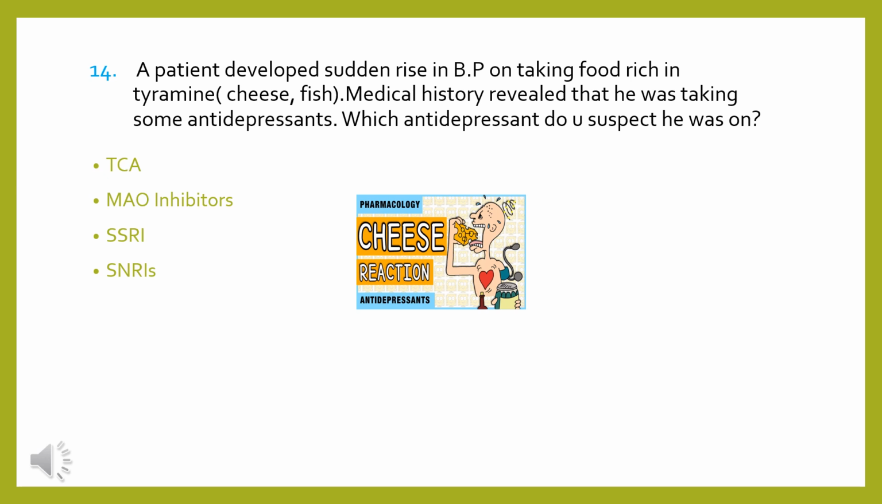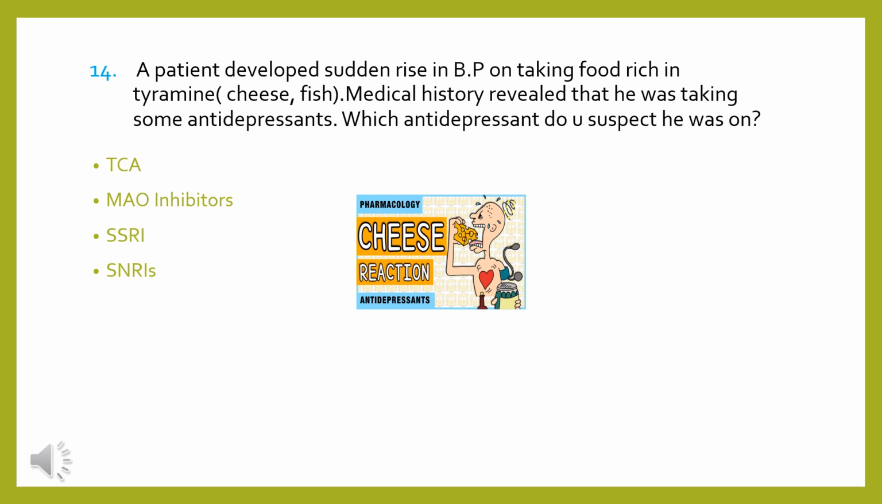A patient developed a sudden rise in blood pressure on taking food rich in tyramine, like cheese and fish. Medical history revealed that he was taking some antidepressants. Which antidepressant do you suspect he was on: tricyclic antidepressants, monoamine oxidase inhibitors, SSRIs, or SNRIs? So there is a rise in blood pressure after taking food rich in tyramine, and it was revealed that the patient was on antidepressants.